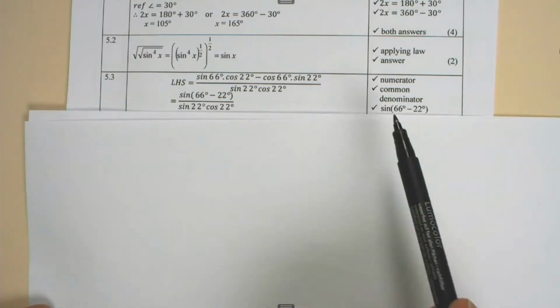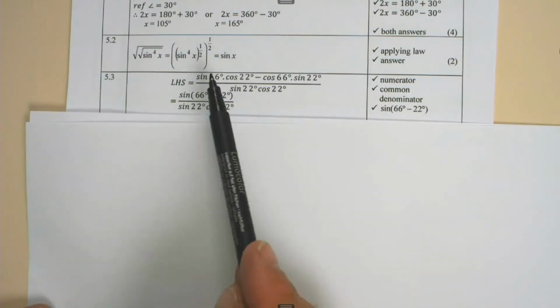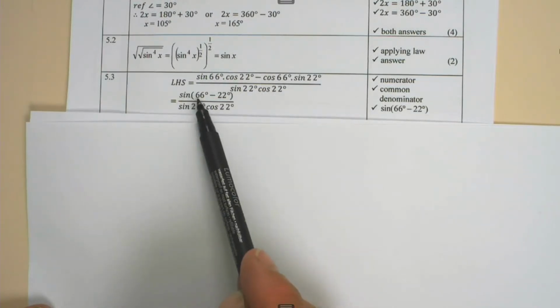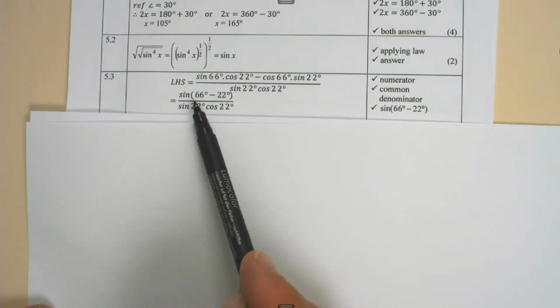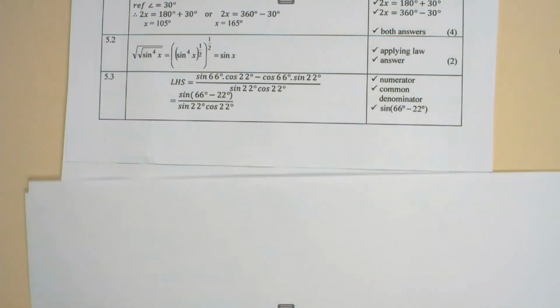Right. In this case, 1 mark is given for simplifying that, applying the compound angle, which is the sine of the first angle minus the second angle. Sine of (66 - 22) is given a mark.